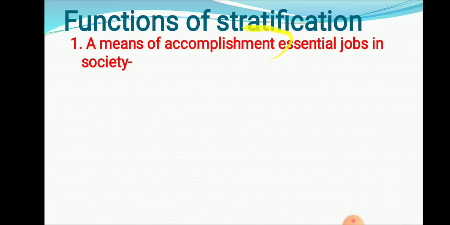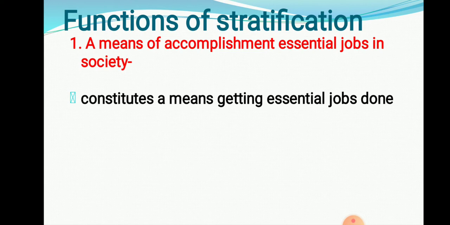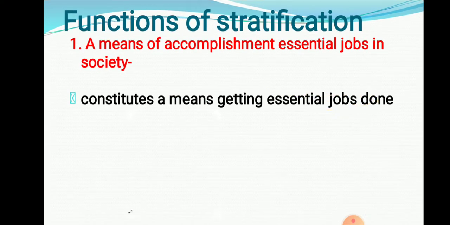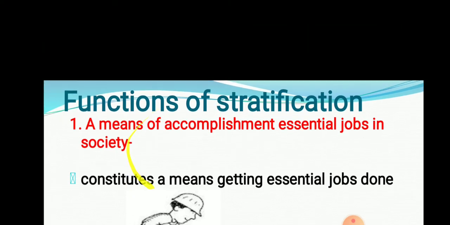Accomplishment, that is to complete, to fulfill, to do essential jobs, a task which we are unable to perform. To perform that kind of task, to perform that kind of job, this community is there. And with the help of that community, with the help of that stratification, we are able to do it. For example, basically it means that we are getting essential jobs to be done in a society. For example, a job of carpenter. Everybody in society is unable to do the task of the carpenter, but there is a certain community who is able to do this kind of task.